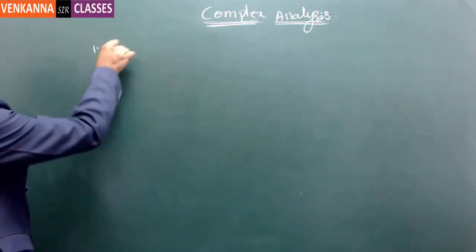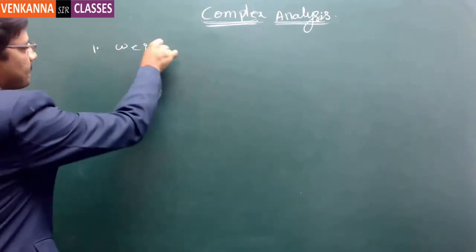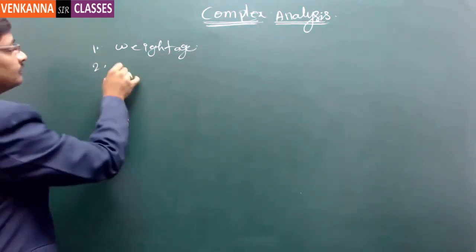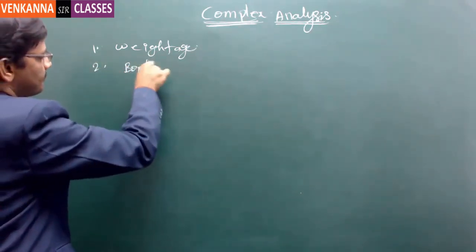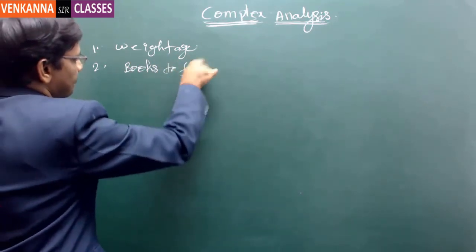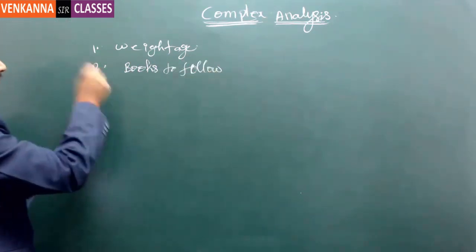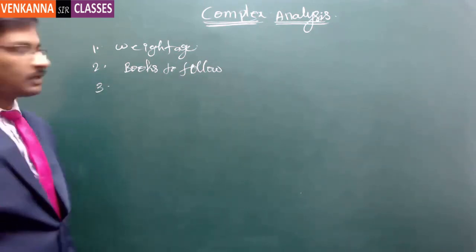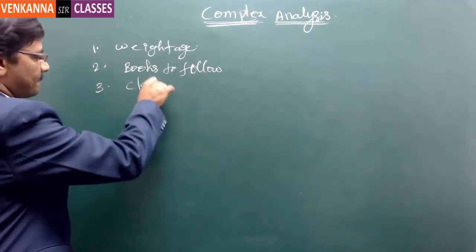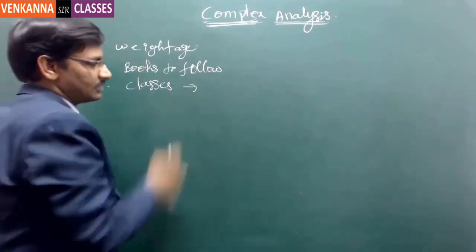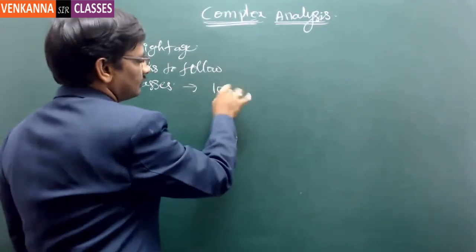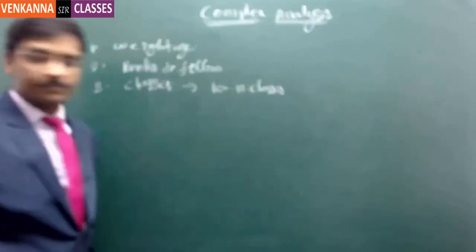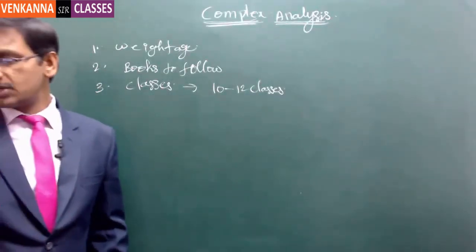So in this weightage, the second one is books to follow. And any other questions? Classes, it's very small. Very few classes, I think hardly 10, so 10 to a maximum of 12 classes. Any other questions?